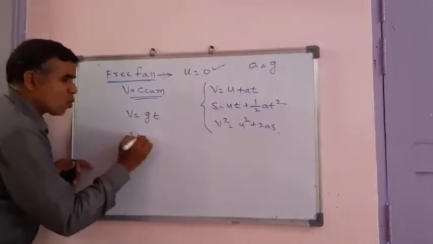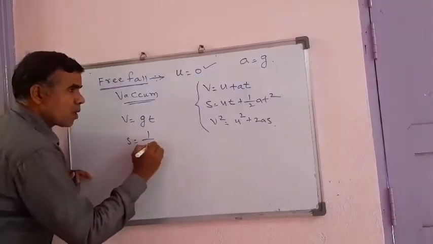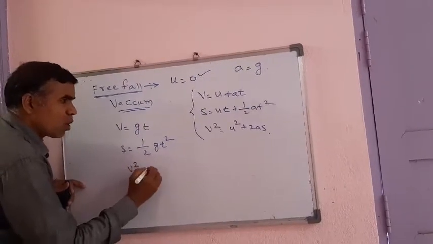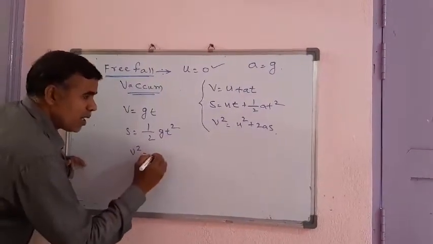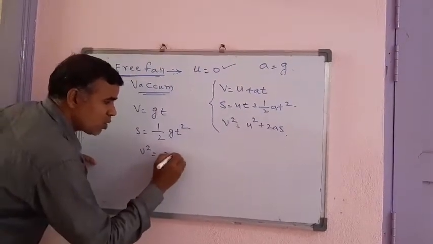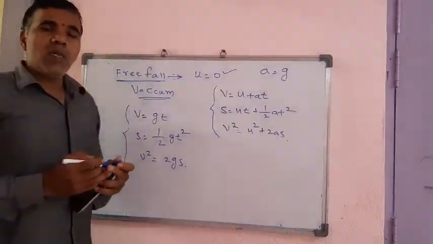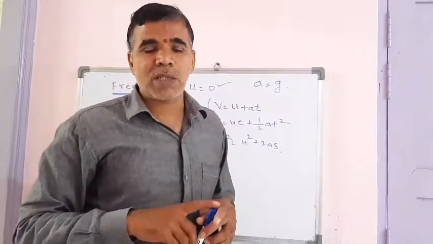Then s equal to 0 into t, means 0, plus 1 upon 2 gt square, and third, v square equal to u square, means 0, plus 2as, means 2gs. These are the three equations to find the velocity of the object and the time taken for the object to reach the earth's surface.